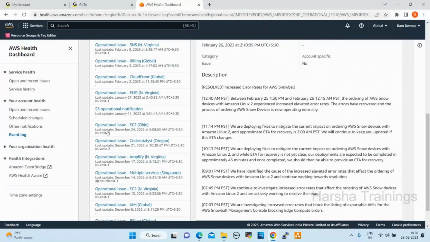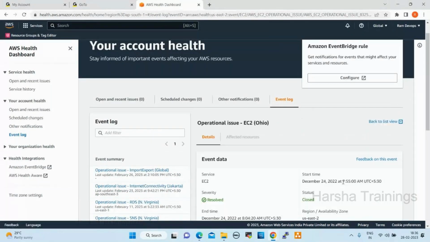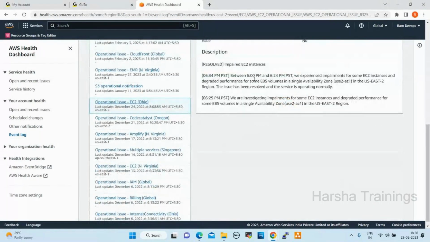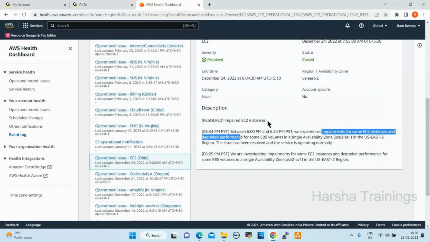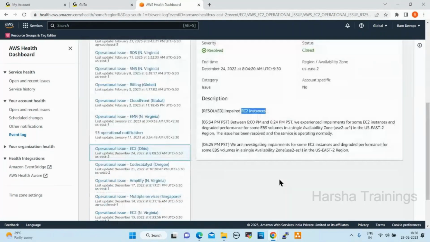See here, performance issue, 6 p.m. to 6:24 p.m. Here they're giving EC2 instances. For the EC2 instances in AWS, for those servers we can see these logs. See here, in this region, US East 2 region.